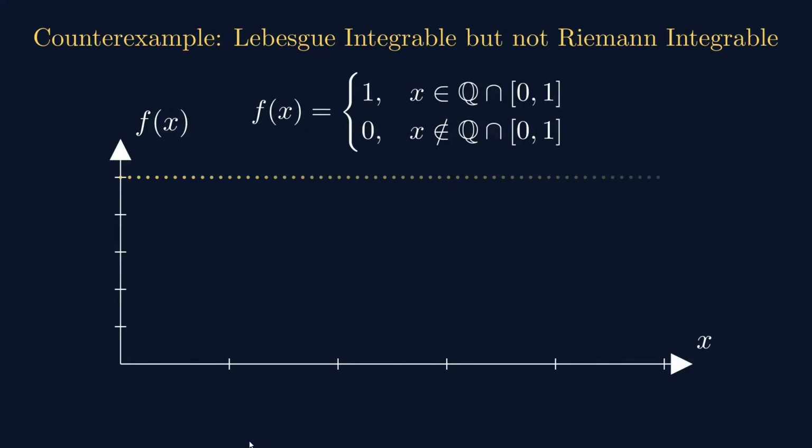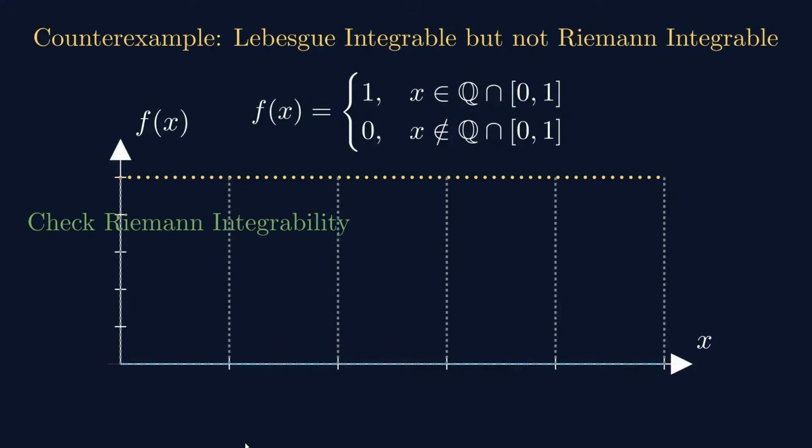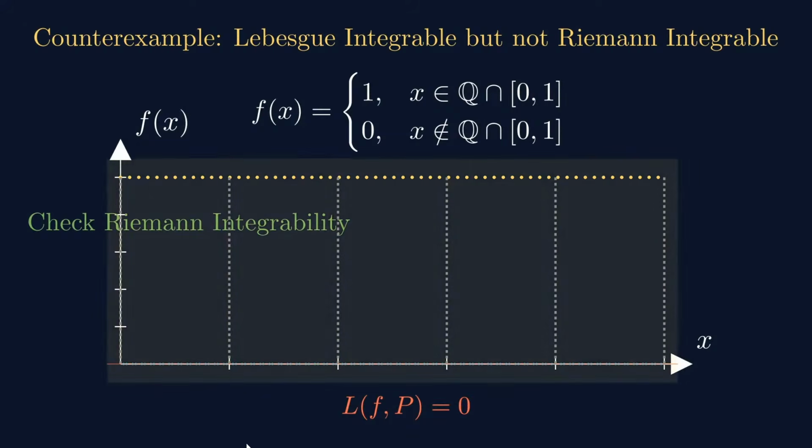So yeah, this is a very famous function, and this function is defined on a closed and bounded interval, and it is a bounded function. It is Lebesgue integrable, but it is not Riemann integrable. Let us see the Riemann integrability. Let us see what the lower Darboux sum of any partition P is. The lower Darboux sum is 0, because in each partition there are rational numbers as well as irrational numbers. So the infimum will be 0 and the supremum will be 1.